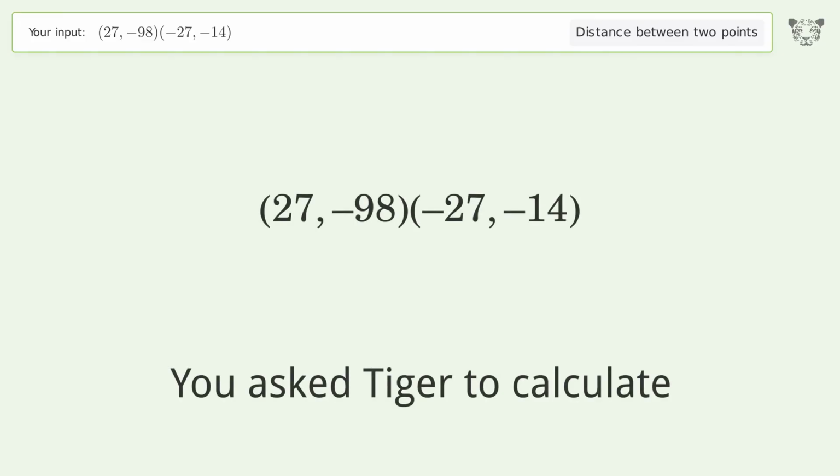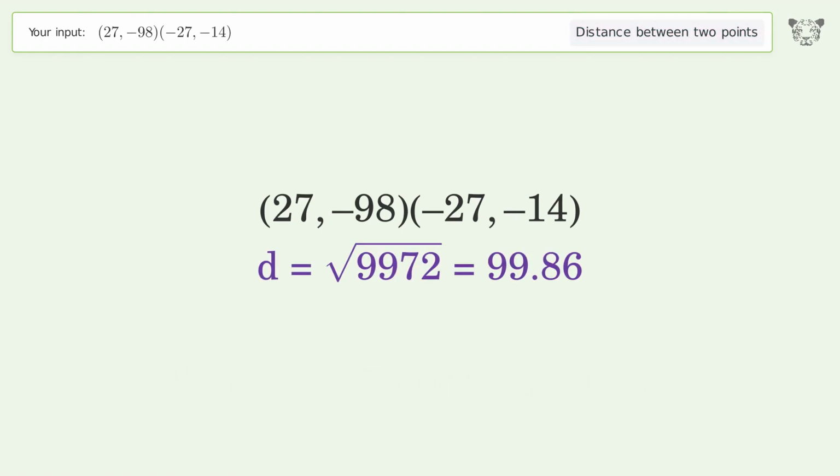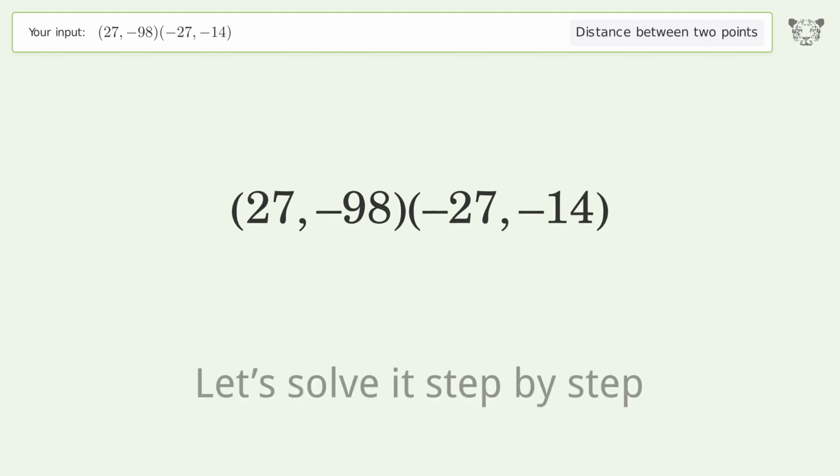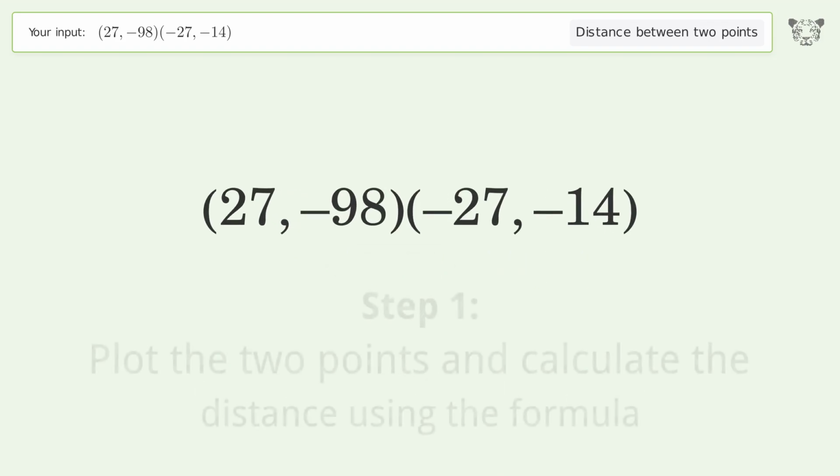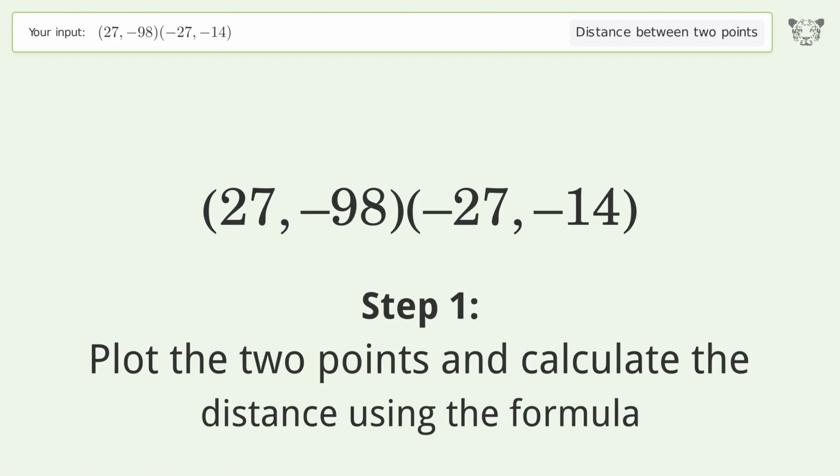You ask Tiger to calculate. This deals with the distance between 2 points. The distance between the 2 points is the square root of 9,972, or 99.86. Let's solve it step by step. Plot the 2 points and calculate the distance using the formula.